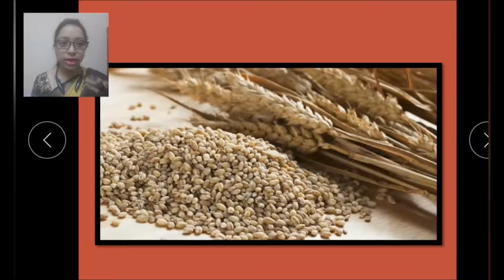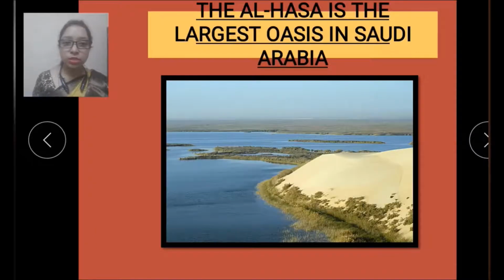Now let's see next. This picture you can see over here is also given in your book in chapter number 7. Now let's read out the information related to this picture. Al Hasan is the largest oasis in Saudi Arabia. So this is an oasis and it is the largest oasis in Saudi Arabia, and its name is Al Hasan.